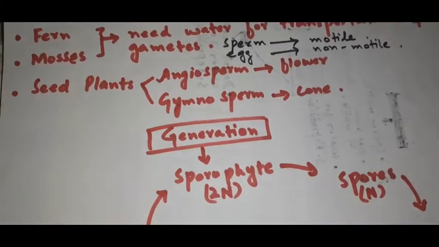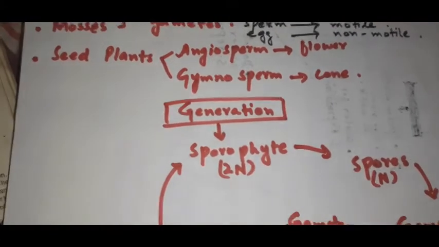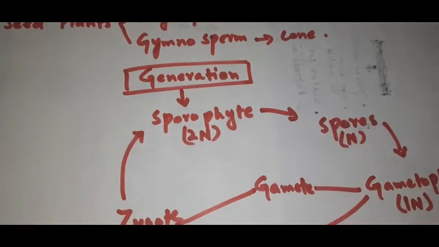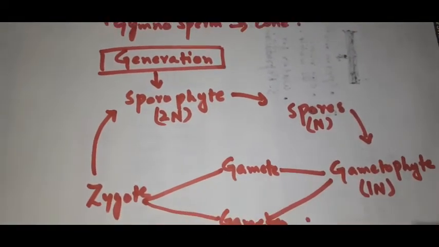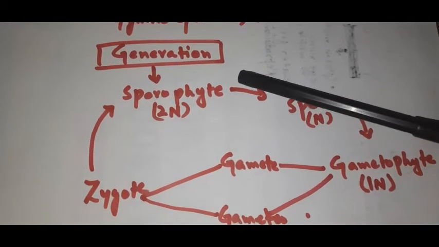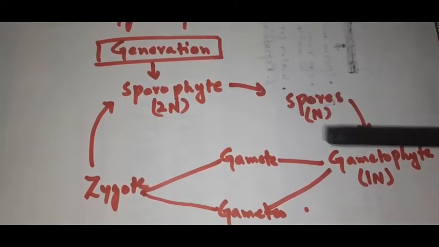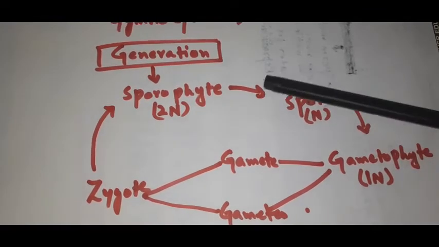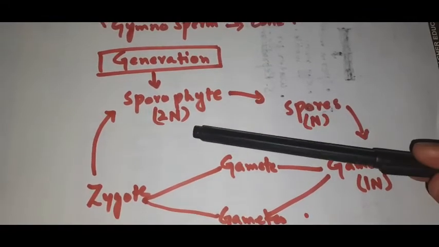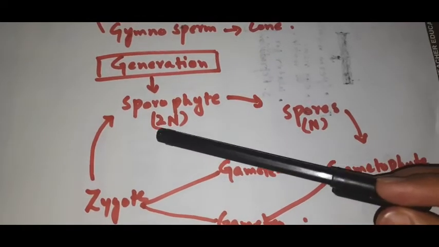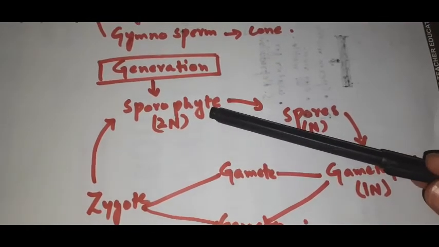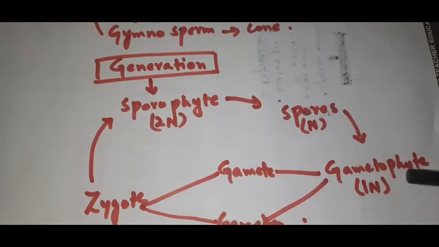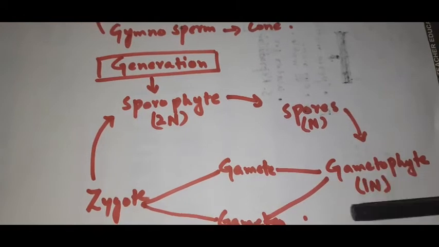Now we have the two generations. Let's discuss the generations of the plant. In plant reproduction, we have two basic generations. The first one is known as sporophyte or sporophytic generation. Another is the gametophyte or gametophytic generation. As the word indicates, sporophyte: sporo means spores and phyte means plant. So that plant which produces spores, while gametophyte is that plant which produces gametes.